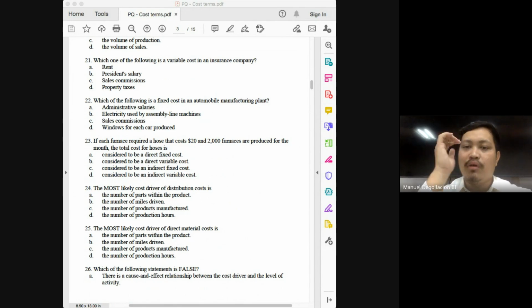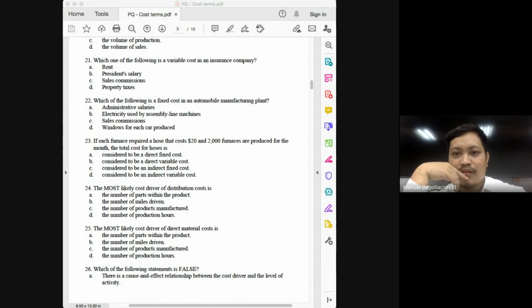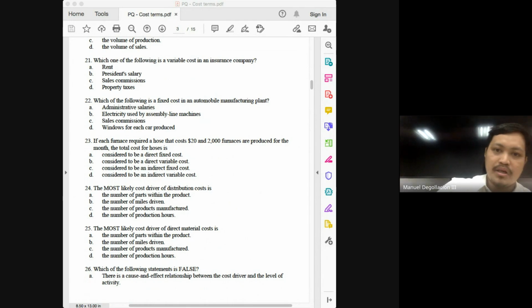If each furnace required a hose that costs 20 and 2,000 furnaces are produced for the month, the total cost for hoses is... this is not a computational class. Considered to be direct fixed cost? No. Direct, this is needed for the finished product, and the total will depend upon the level of production. So the answer here would be letter B.